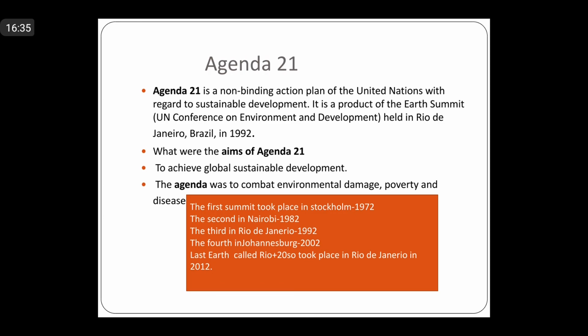So that was about your Agenda 21, and let me recapitulate. We have discussed the development of resources. The development of resources as well as indiscriminate use of resources led to various problems like depletion of resources, accumulation of resources in few hands, and indiscriminate exploitation of resources, which led to the global ecological crisis. And then we have discussed what is sustainable development and Agenda 21.